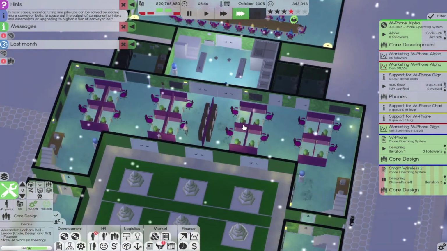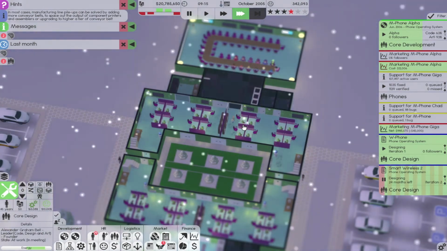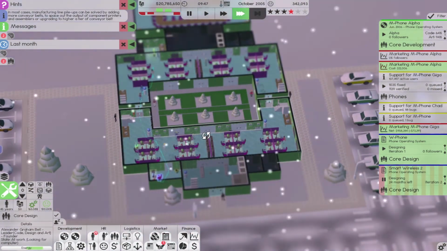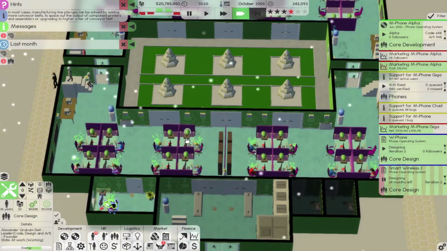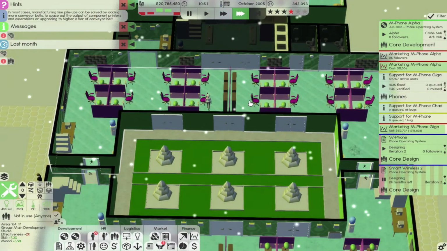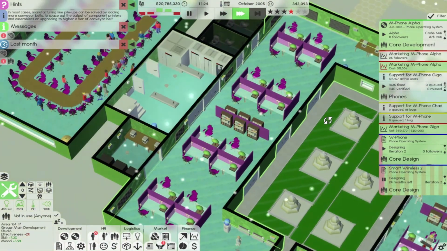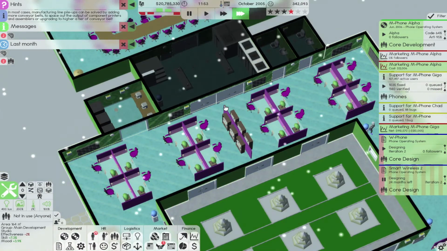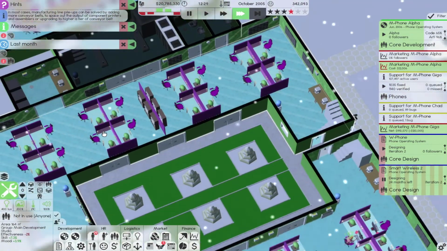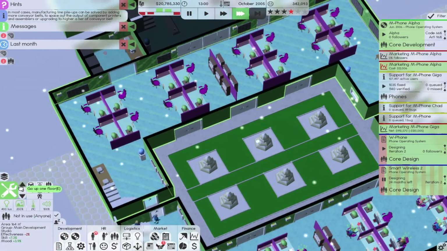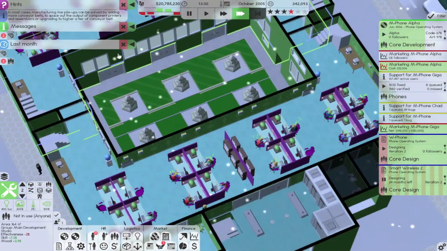Things are looking pretty good. I don't feel the need to expand the team yet, but we are getting to the point where that will be a thing one day. I think I will turn this room here into some more designers. Not sure if I'll ever completely fill this room. I'm most definitely going to fill the 2nd floor up.